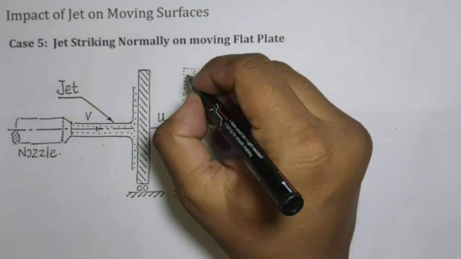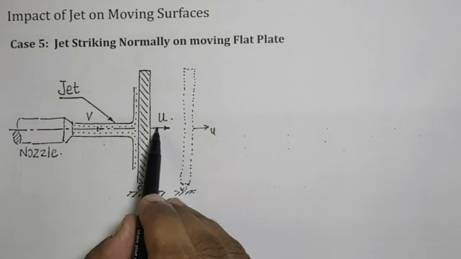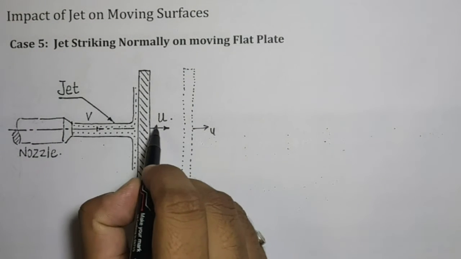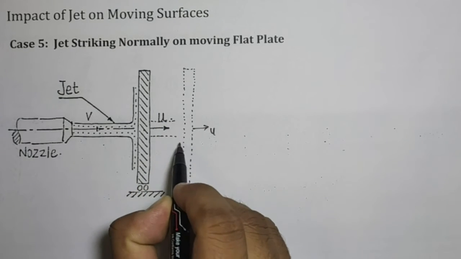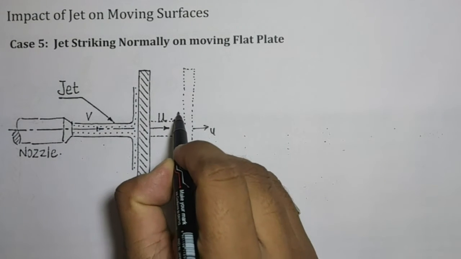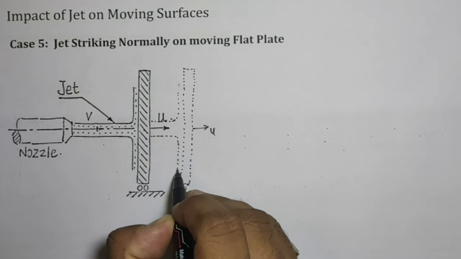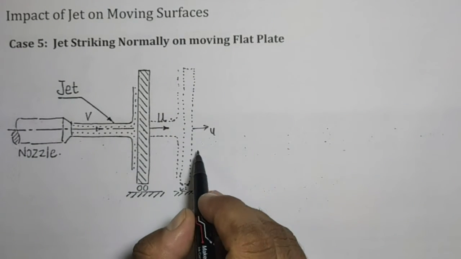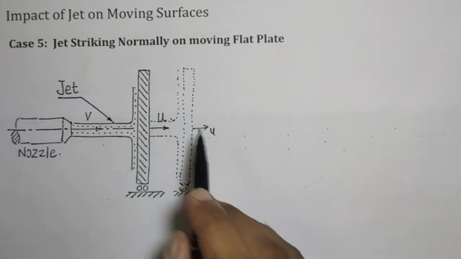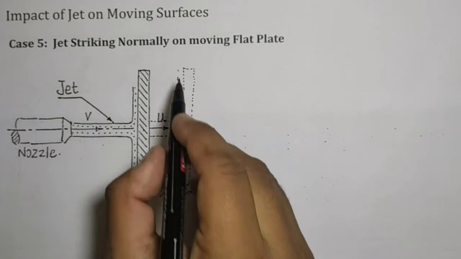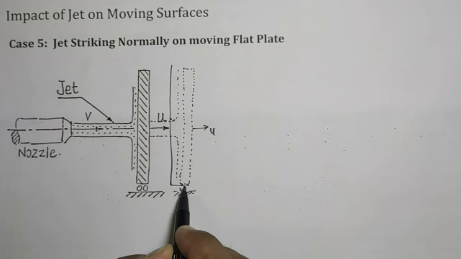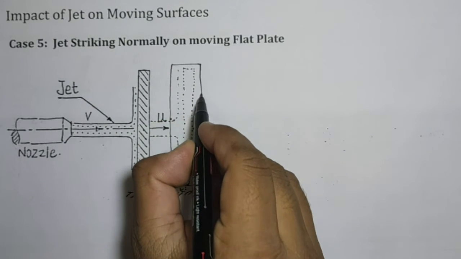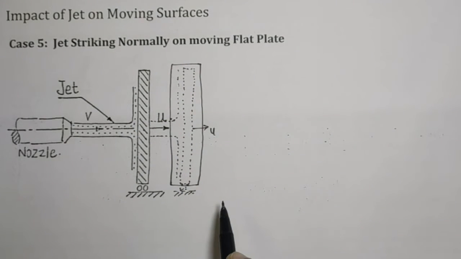Now this plate is a kind of control volume which is moving. If we consider the transmission of energy within this plate, this is the control volume in which the energy transmission will occur.